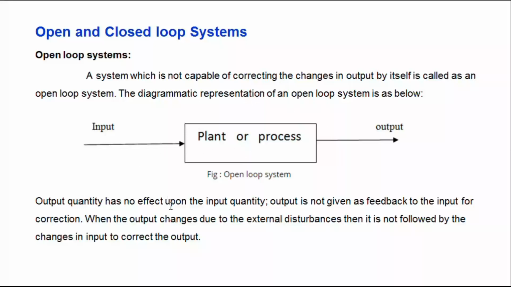The output quantity has no effect upon the input quantity because there is no feedback between the output and input signal. So the operator does not know the output values. The output is not given as feedback to the input for correction. When the output changes due to external disturbance, it is not followed by a change in the input to correct the output. Here, due to some disturbance on the output side, the output signal may change. There is no correction on the input side. This is the plant and process, that is the system. This is the open loop system. It's a simple system.